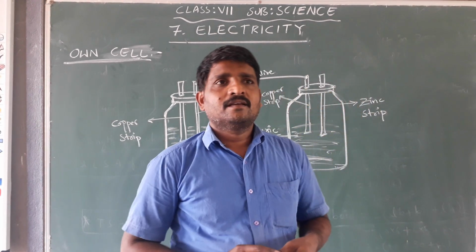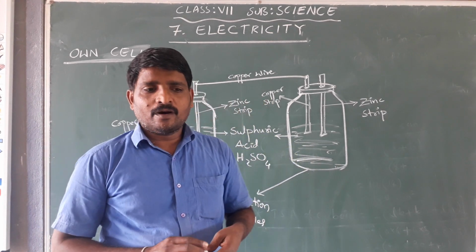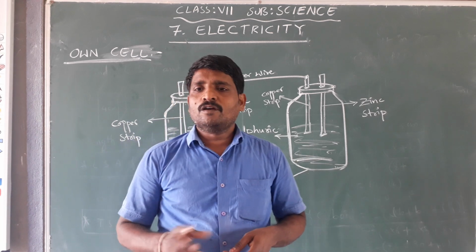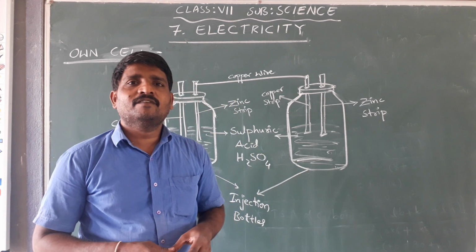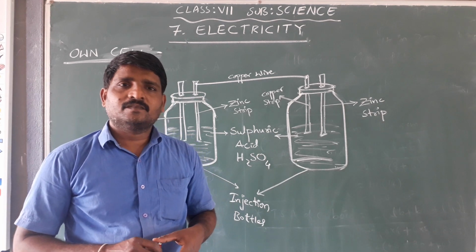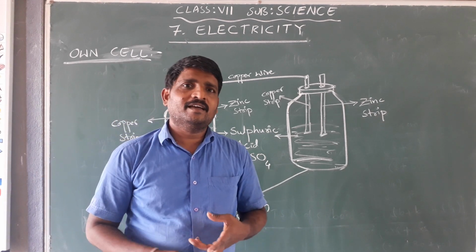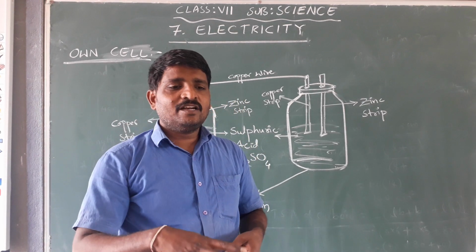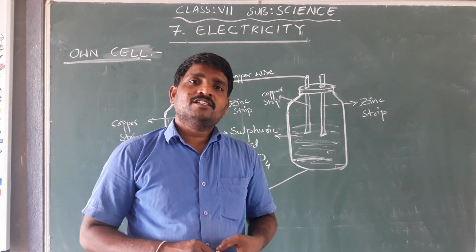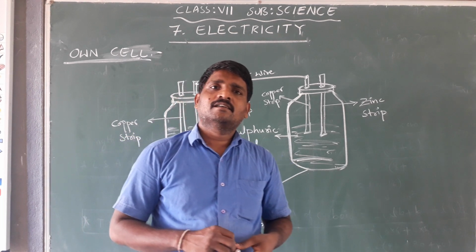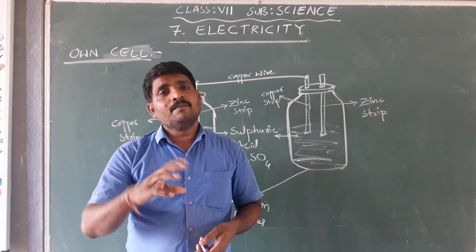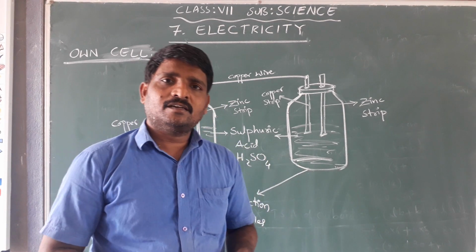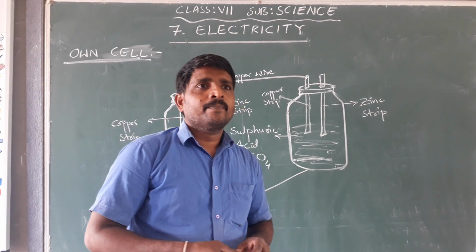Suppose, for example, while you are reading at night, suddenly there is a power cut. What will we do? We will search for a battery. Nowadays we are using inverters, and we search for our mobile to turn the flashlight on. The flashlight on our mobile also works with the battery inside that mobile phone. Of course, the inverter also runs with the help of a battery.